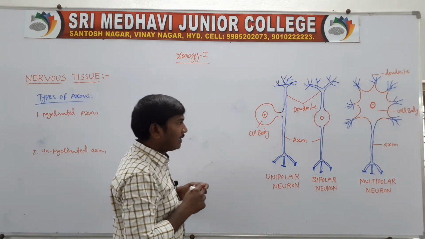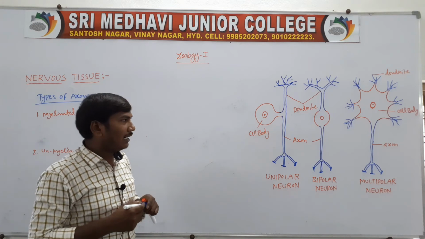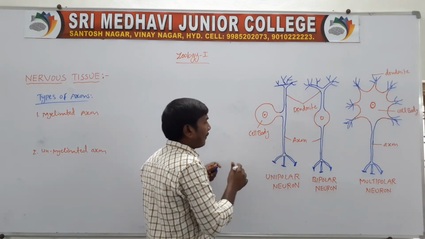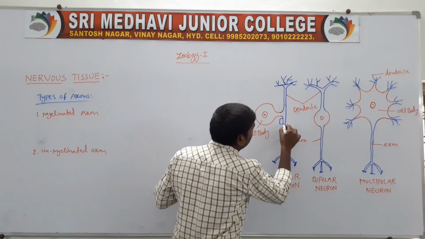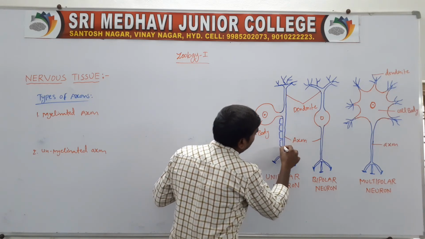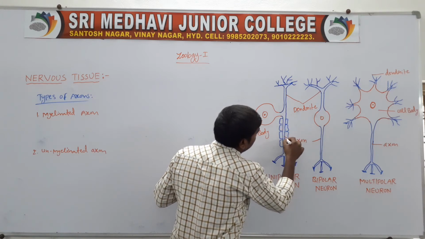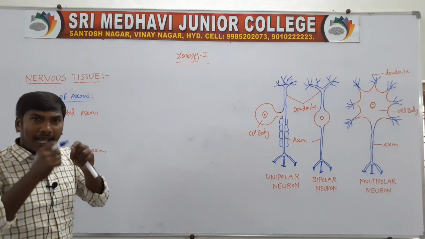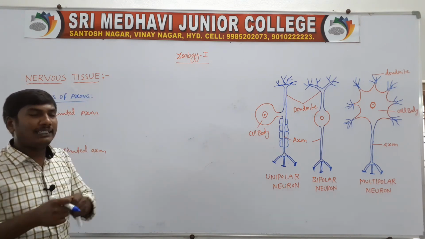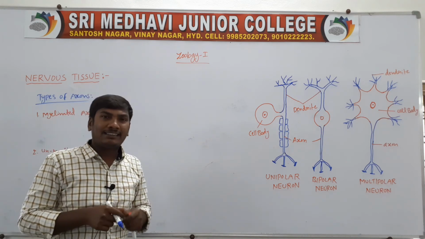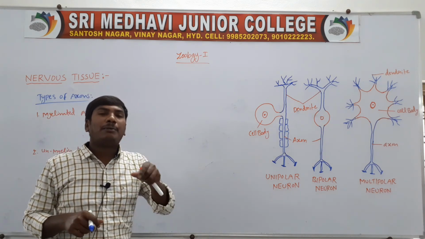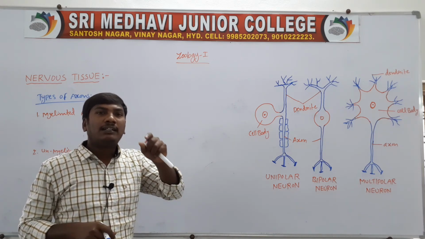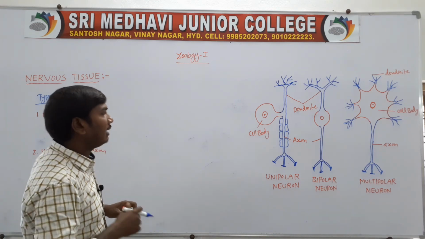First one, myelinated axons. A myelinated axon means, for example, so these are the axons. These axons have a myelin sheath. That type of axons are called the myelinated axons. The axon contains a myelin sheath.